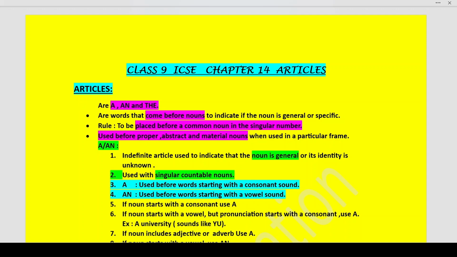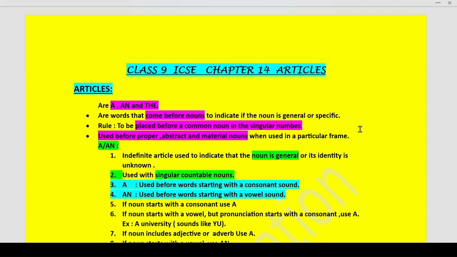Now, we have three kinds of articles. We have a, an, and the. Where do we place these articles, students? These are words that are placed before the nouns to indicate if the noun is general or specific. Now, what is the rule of articles? It is to be placed before a common noun in the singular number. What do you understand by singular number? One, not more than one. It is to be placed before a common noun in the singular number.